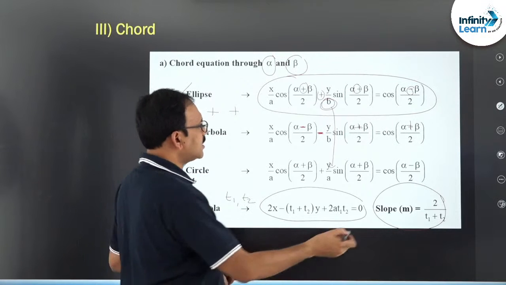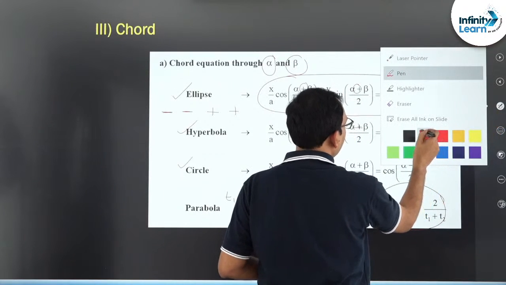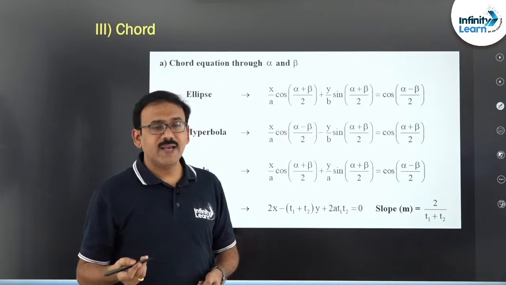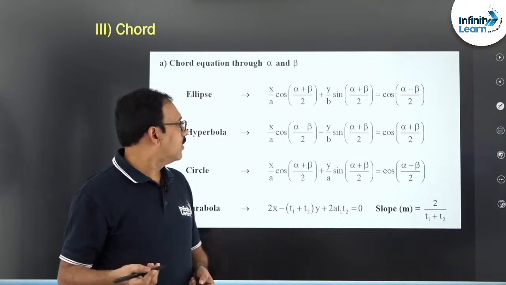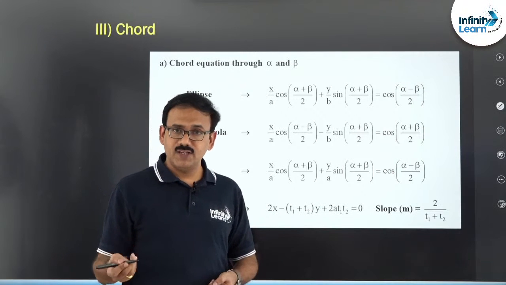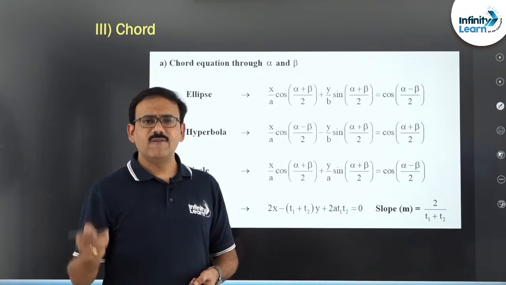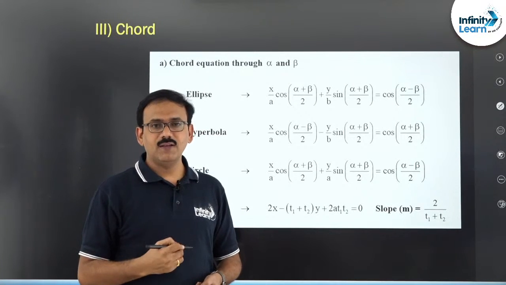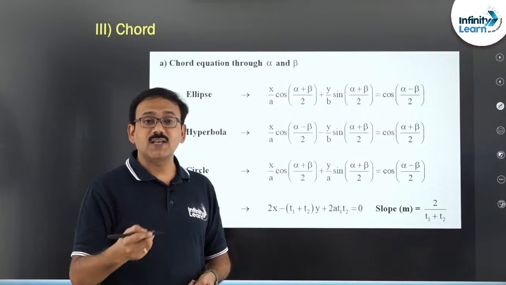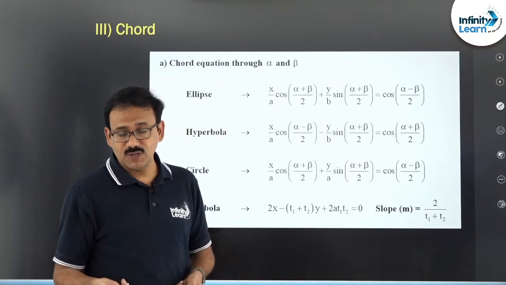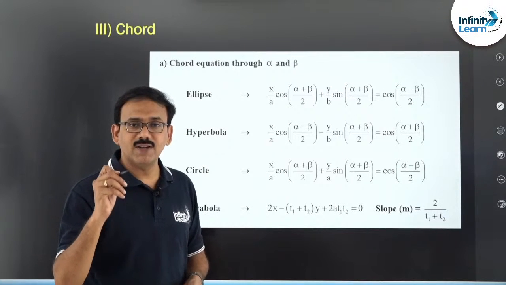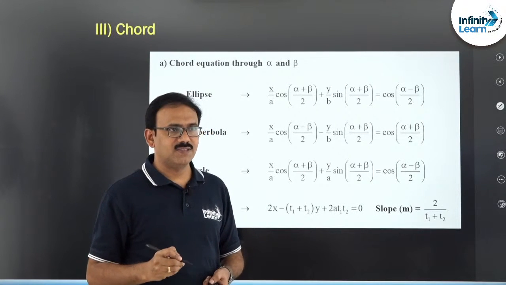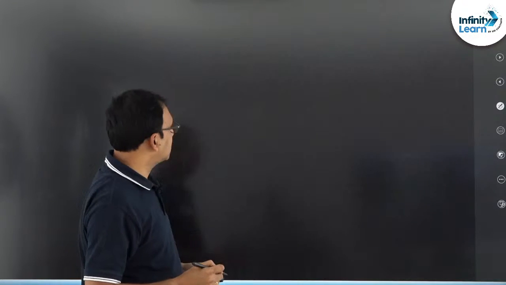So friends, in this formula, you just try to remember formula number 1. For the ellipse, what is the formula? Please say x by a cos of (alpha plus beta) by 2 plus y by b sin of (alpha plus beta) by 2 is cos of (alpha minus beta) by 2. For the hyperbola, minus minus plus plus. For the circle, replace b by a. For the parabola, 2x minus (T1 plus T2) into y plus 2a T1 T2 equal to 0. Most important, the slope is 2 by (T1 plus T2). Please practice these, friends. They are really essential in solving certain problems. Right, dear students? Fine. Next.